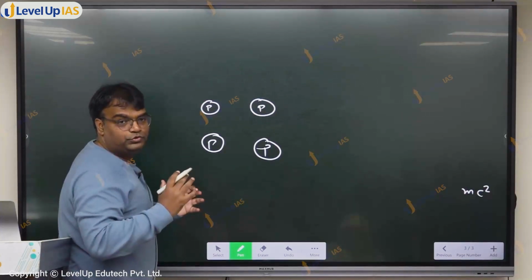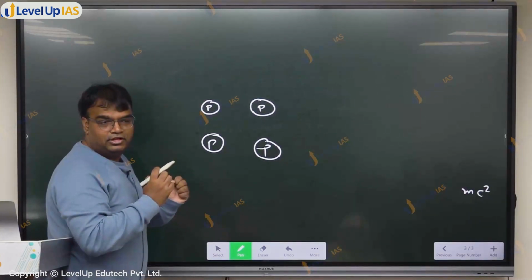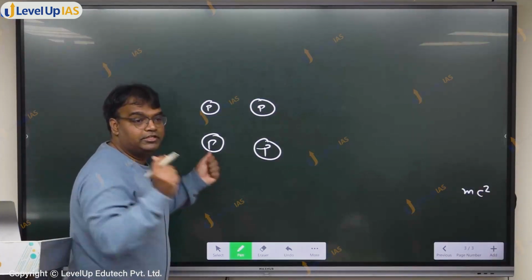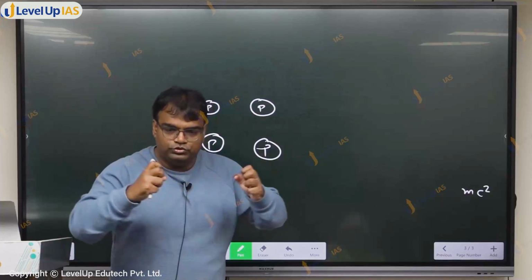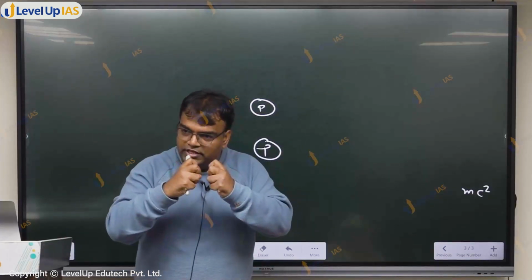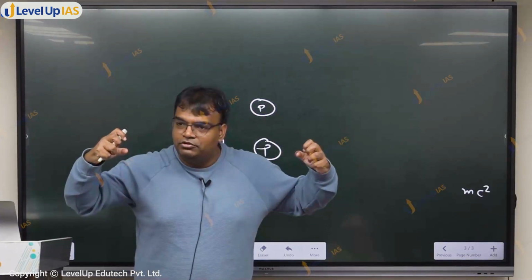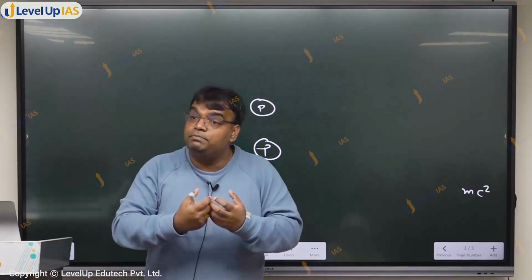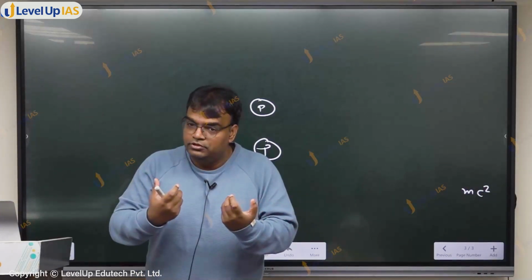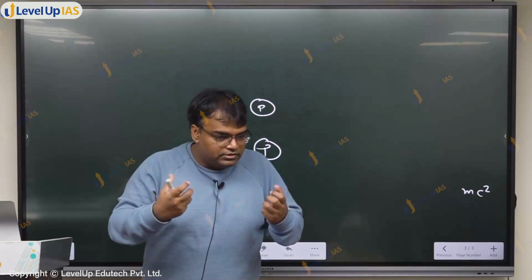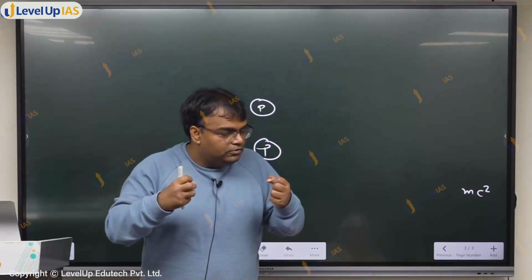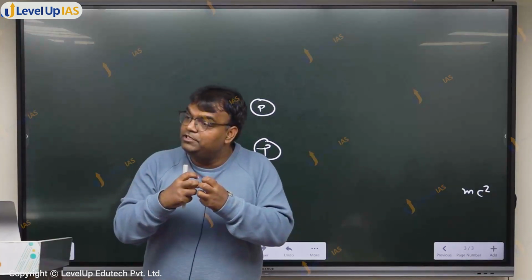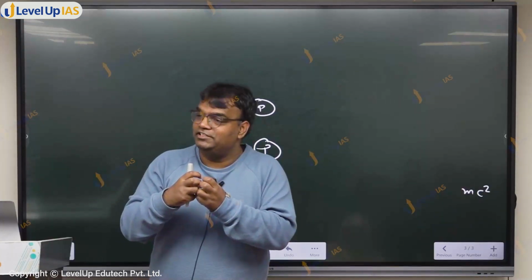Now you want them to fuse. Will they repel each other? If they repel each other, what will you have to do? You'll have to provide them very high speed. You want them to fuse, but when they move towards each other, they are repelled. You'll need to provide them very high speed so that they are able to counter this repulsion, Coulombic repulsion, electric repulsion. दोनों positive, they will repel each other. So they should be given very high speed, and that high speed will come at very high temperature.